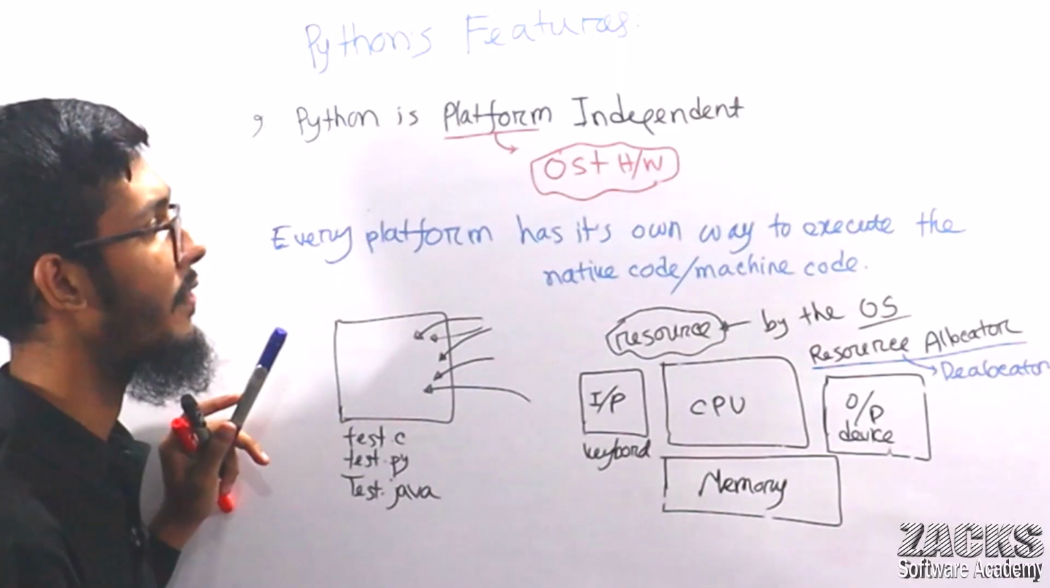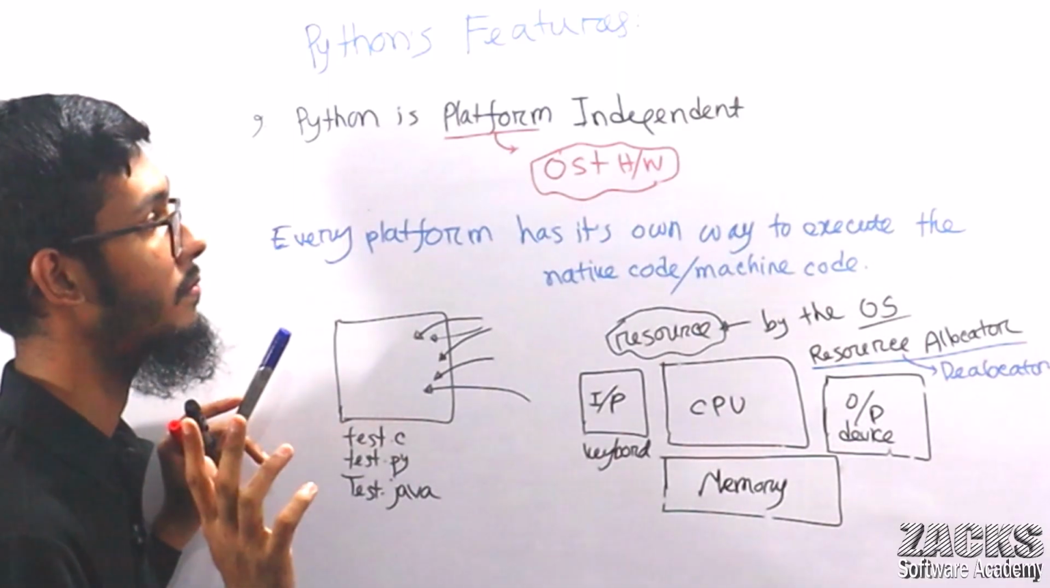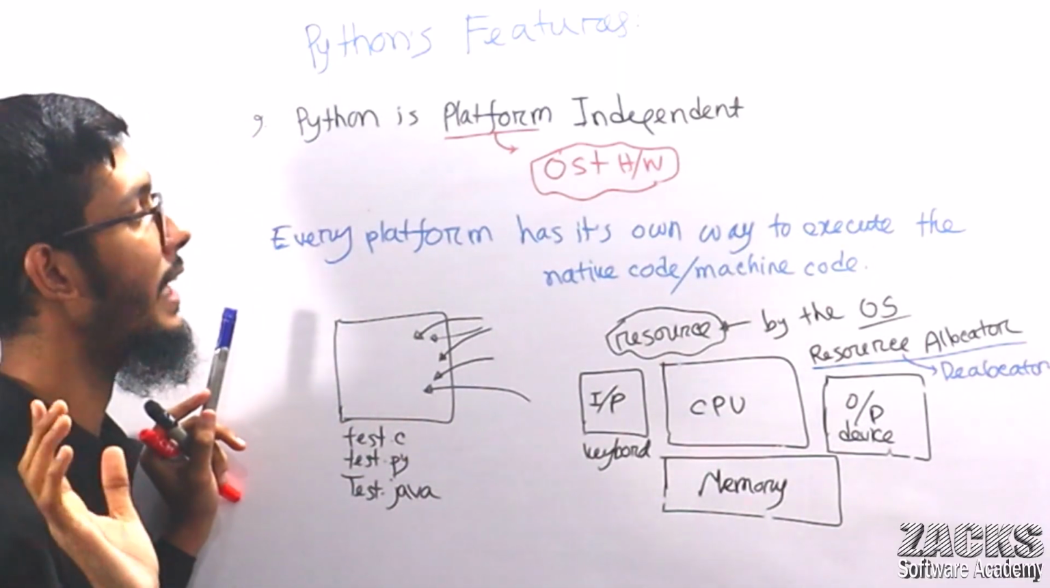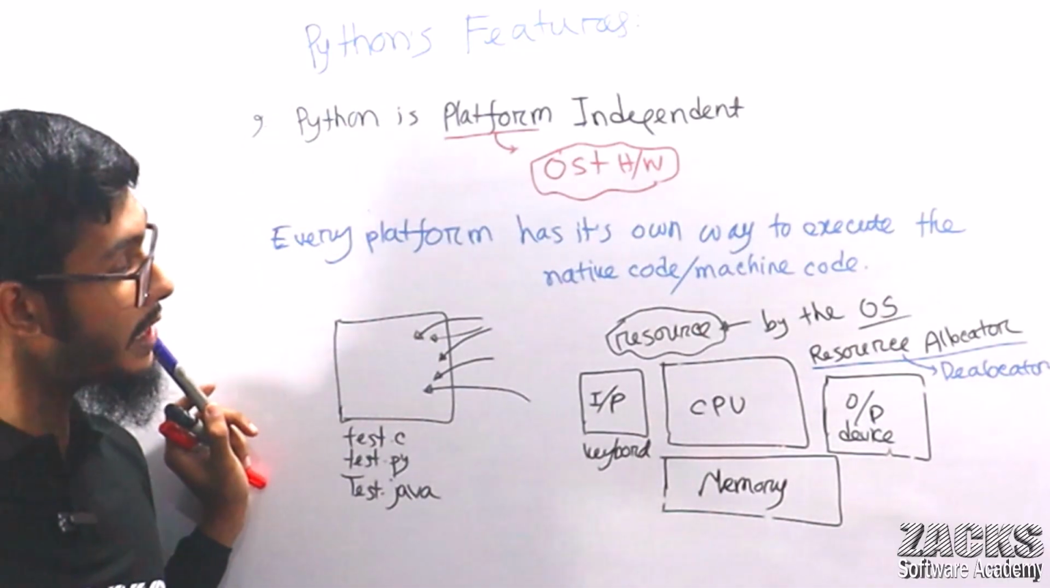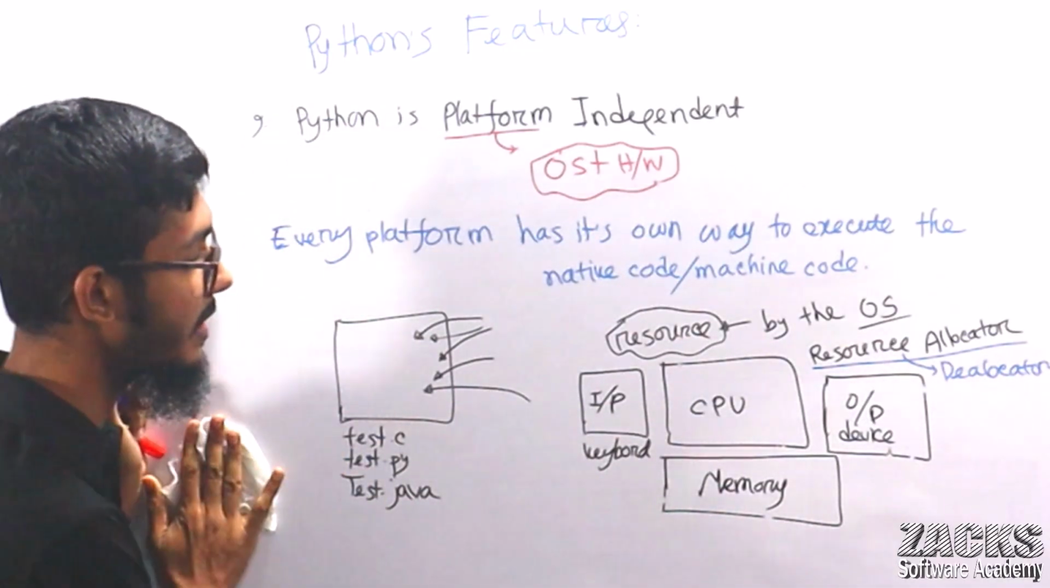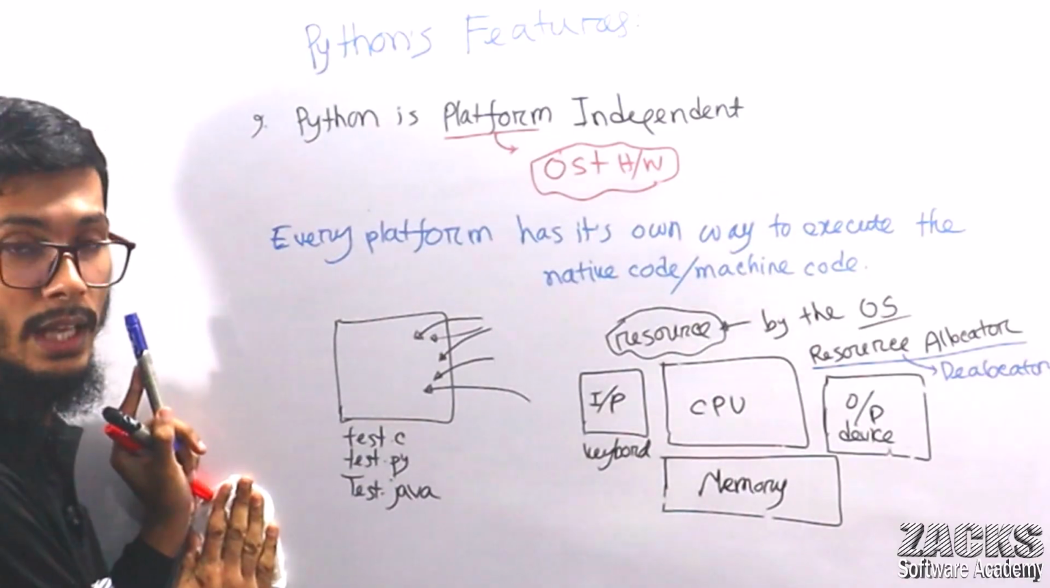What does platform independent actually mean? What does platform mean? Platform means your operating system and hardware, right? And the operating system is a resource allocator.